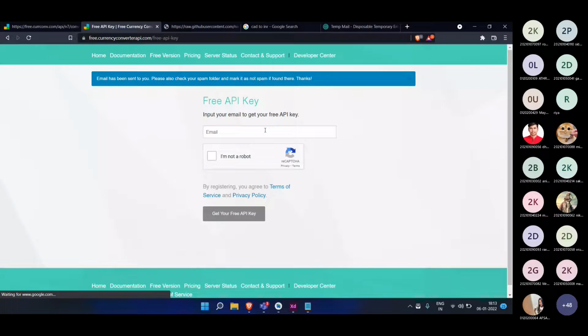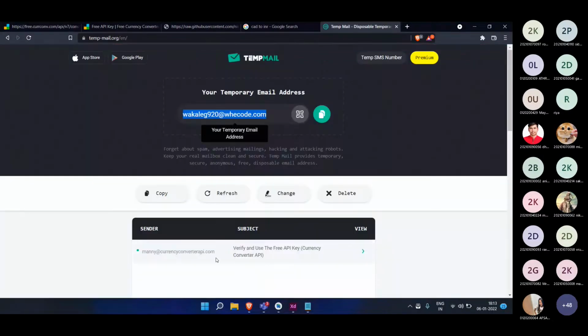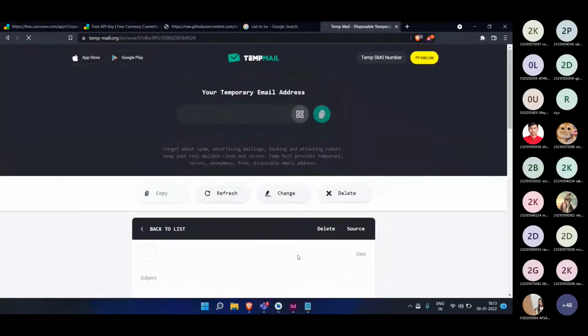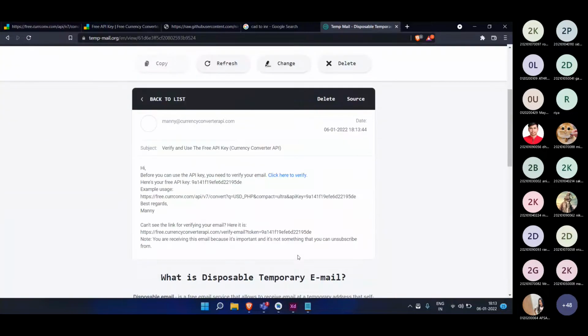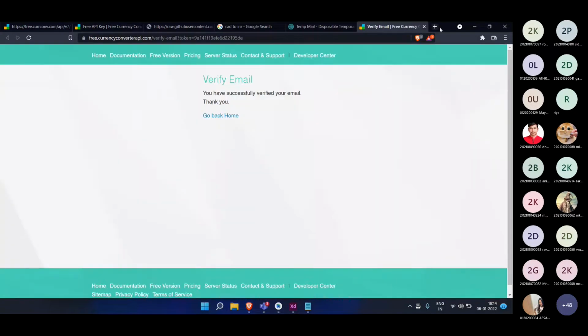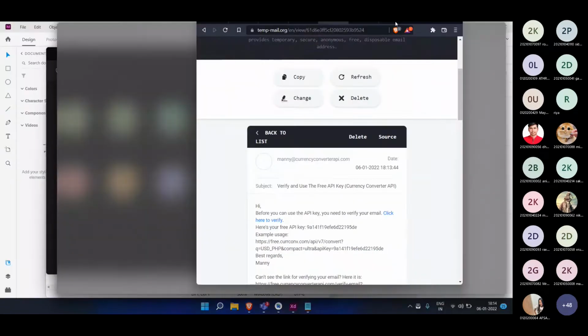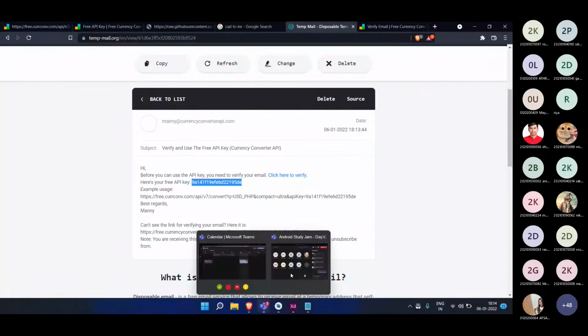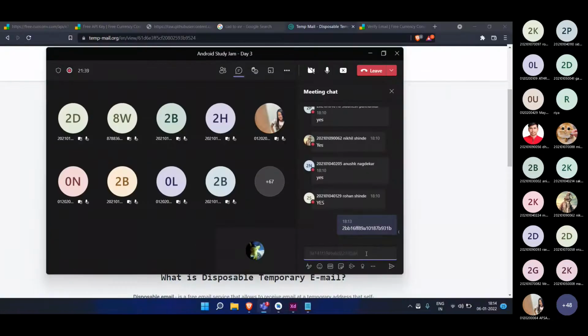You can put your real email over here also, and you will get a mail from that website. You need to click here to verify, and after it gets verified, you can start using their API key. Here you can see the API key. I will paste this also in the chat, so you can use this key too.